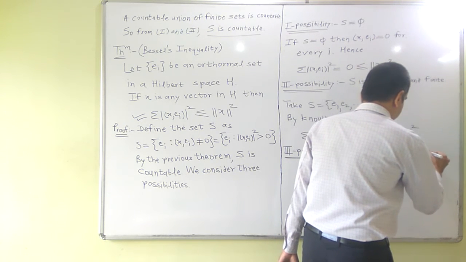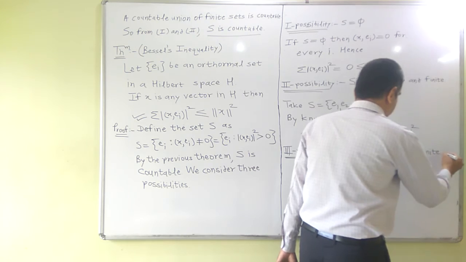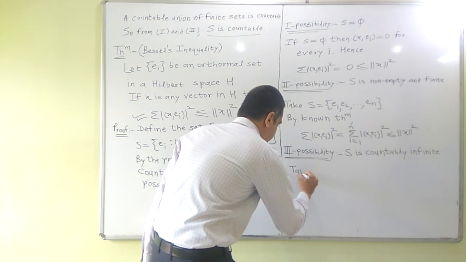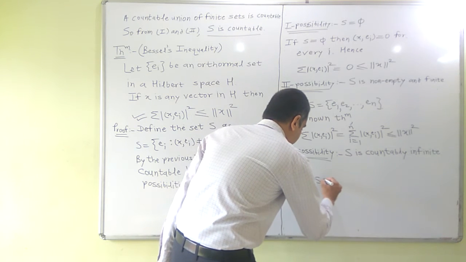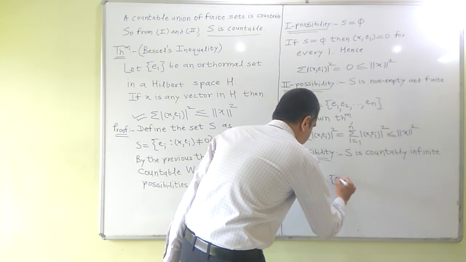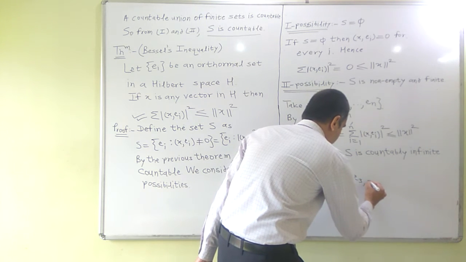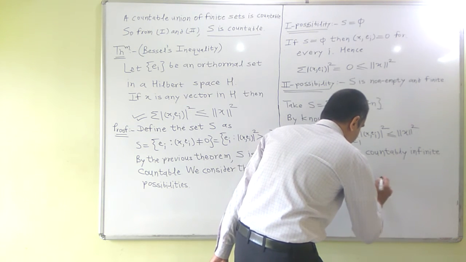Take S equal to the set {e1, e2, e3, and so on}. So this is a countably infinite set.